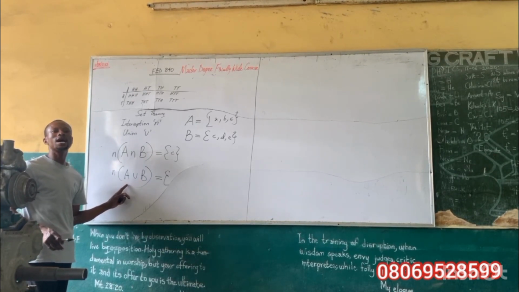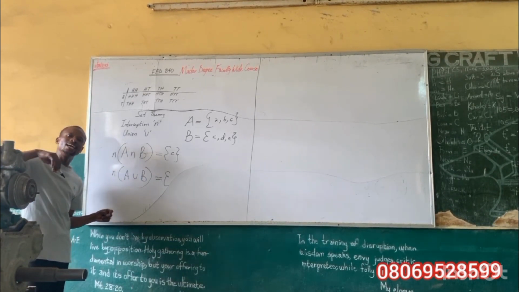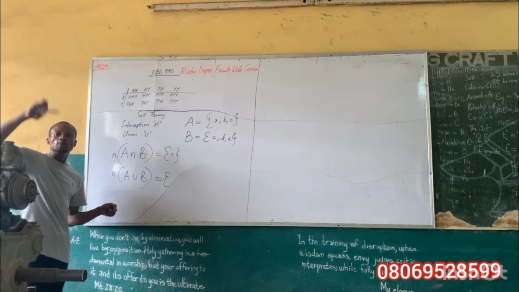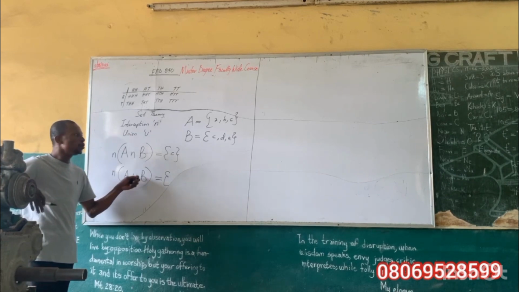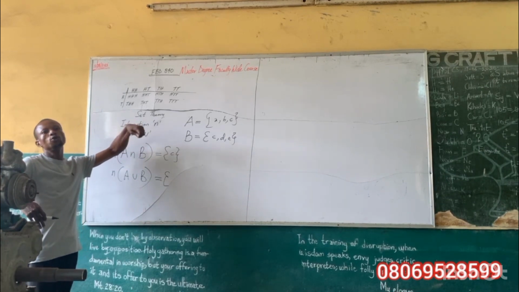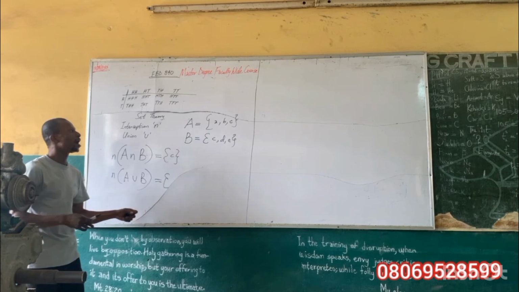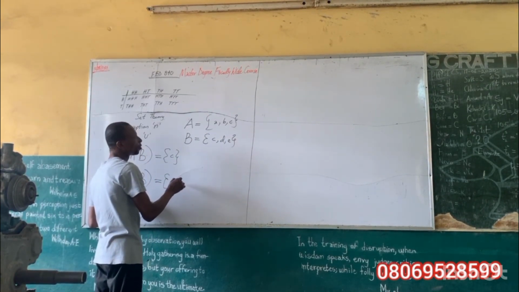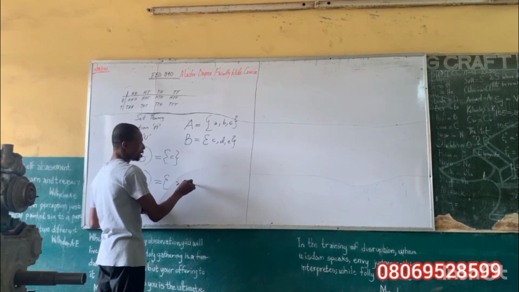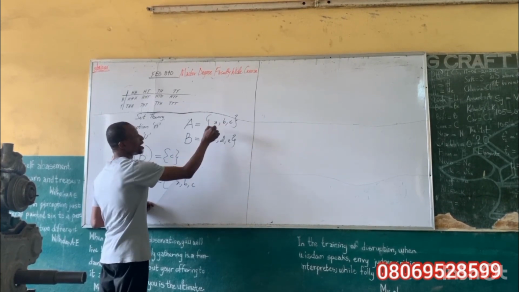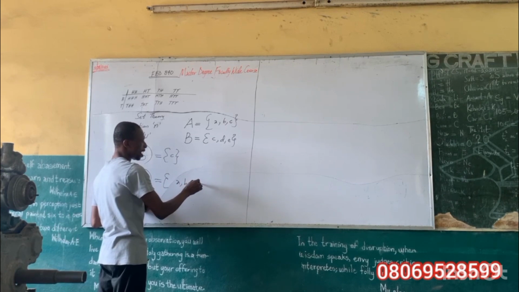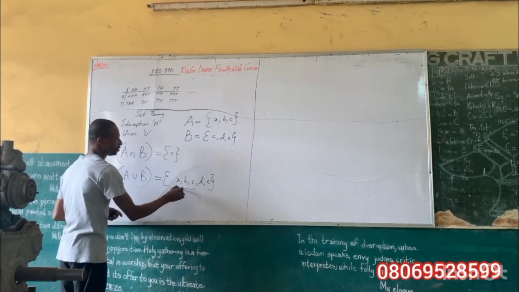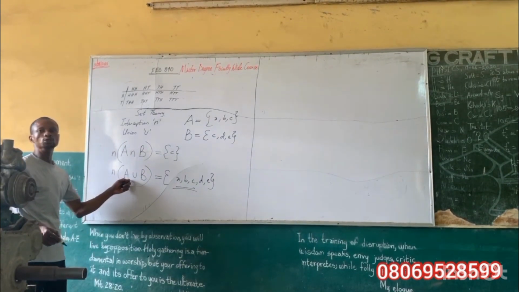A or B, in the sense that what you have in A or you have in B. You want to see it. And what are the things I have in A or B? It will be A, I have B, I have C, and since I have C, I don't need to write C again. I have D, and I have E. So these are all the elements of A union B.